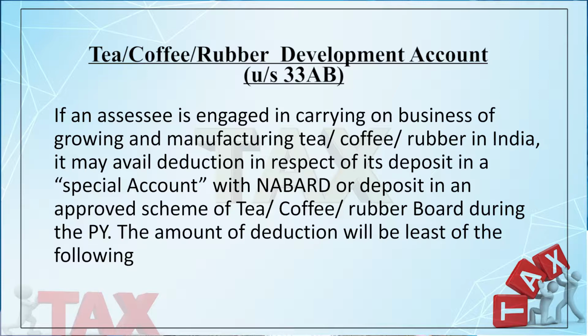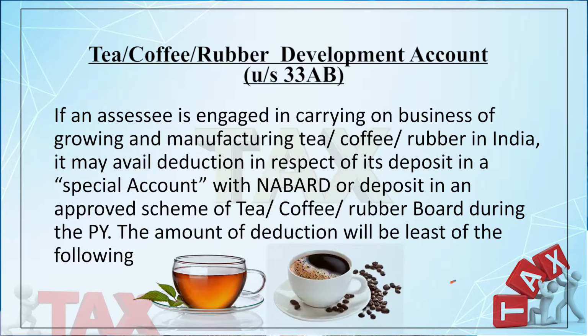That is the plantation industry. That is the plantation business. Such type of business means the business which is engaged in growing and manufacturing tea, coffee or rubber in India. They can avail this deduction under section 33AB.